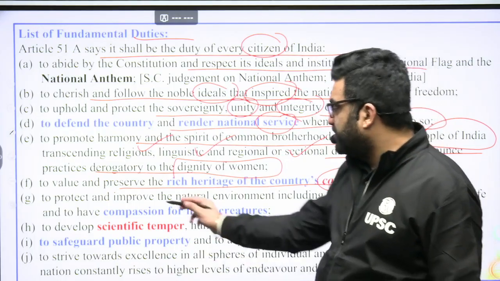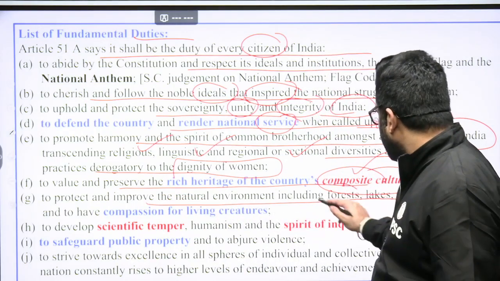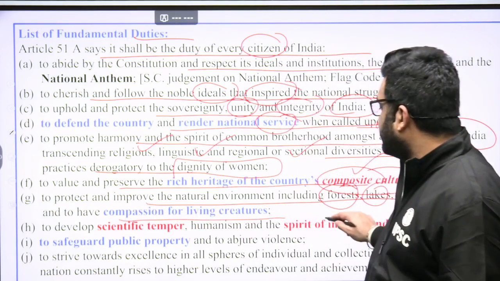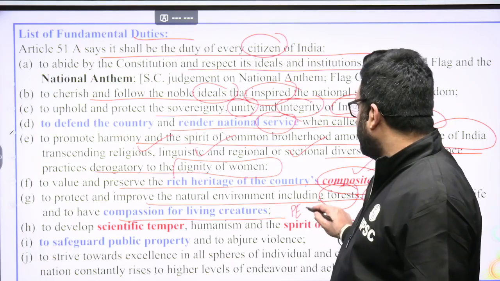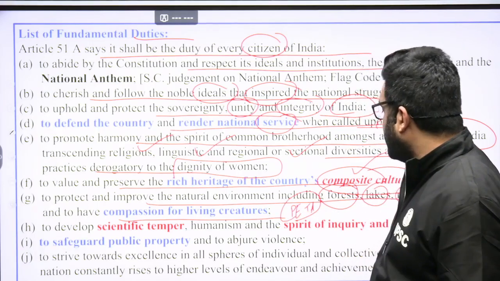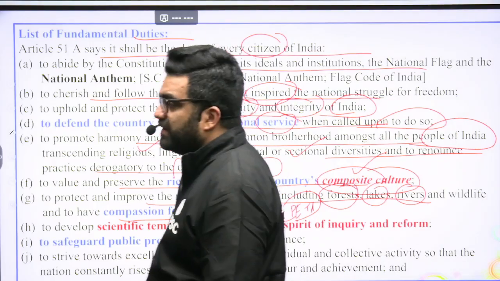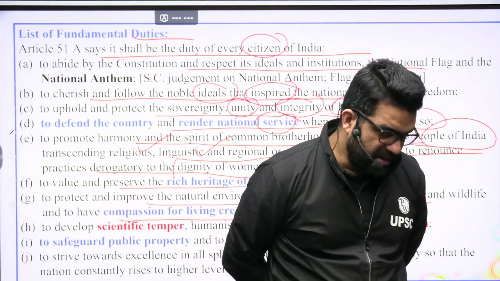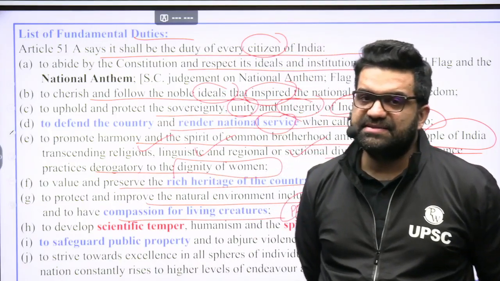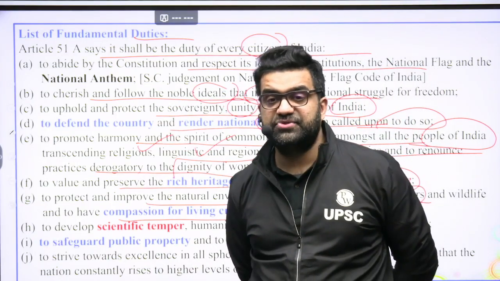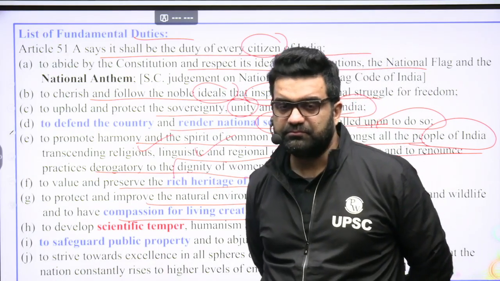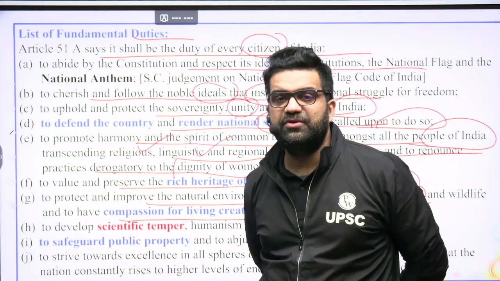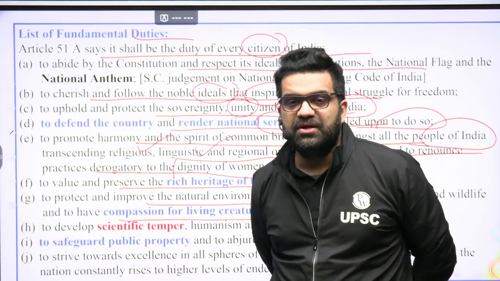Okay, now to protect and improve the natural environment, including forests, lakes, rivers, and wildlife, and to have compassion for living creatures. So here, people call for ethical treatment of animals. Okay, then protecting the natural environment. Recently, a country, South Korea, I think, they are imposing some curbs on overspending, overconsumption, overbuying of clothes to reduce the carbon footprint. We in India, we are only able to ban polythenes as of now to protect the environment.